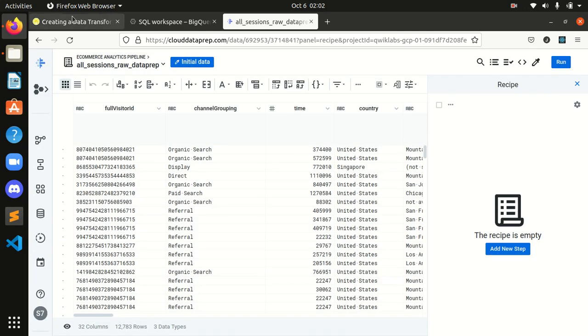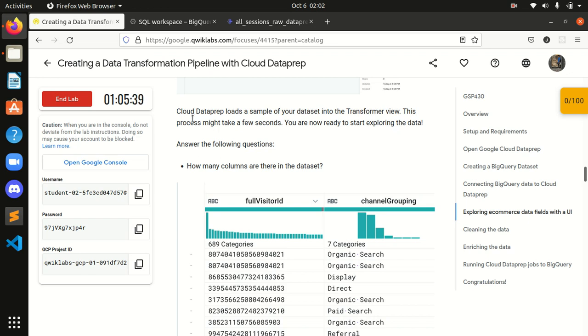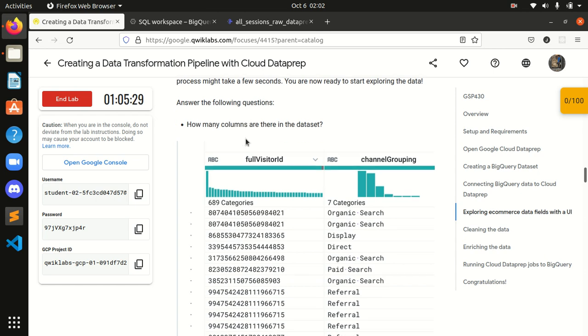We are over here, guys. Now Cloud Dataprep loads a sample of the data set into the transformer view. This process might take a few seconds. You are now ready to start exploring the data.